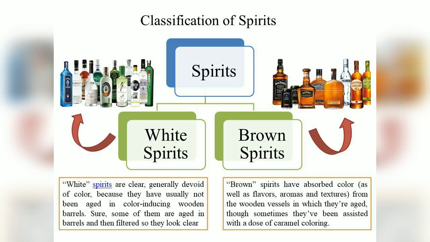Now what are white spirits? White spirits are clear, generally devoid of color, because they have usually not been aged in color-inducing wood barrels. Some of them are aged in barrels and then filtered, so they look clear. For example, rum comes in both categories, as in rum can be classified under brown spirits as well as clear spirits.